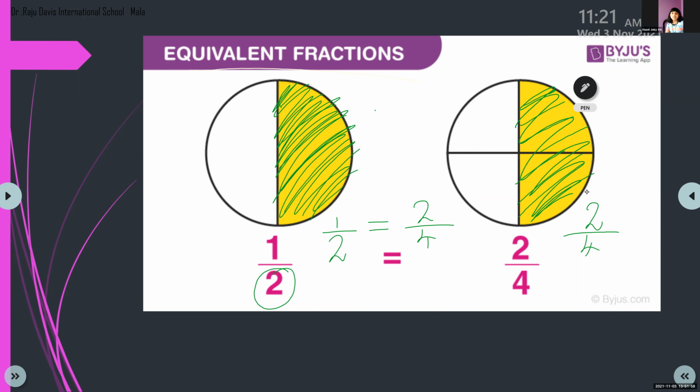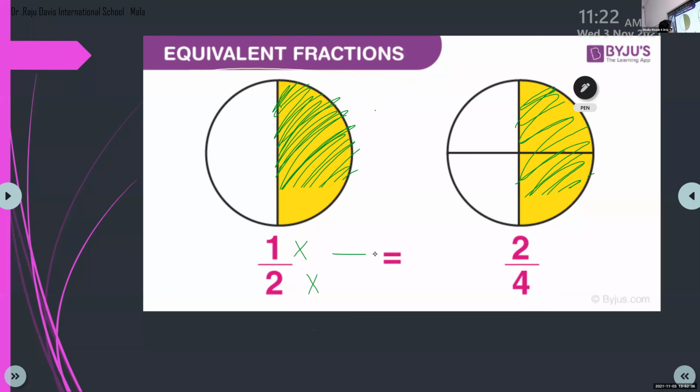Now children, today we can make equivalent fractions. Look here: multiply 1 by which number and you will get 2? Yes, Mayasa? 1 times 2.